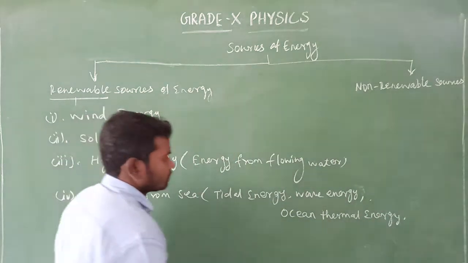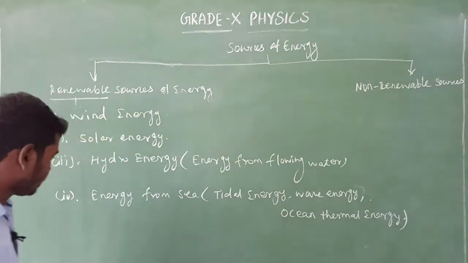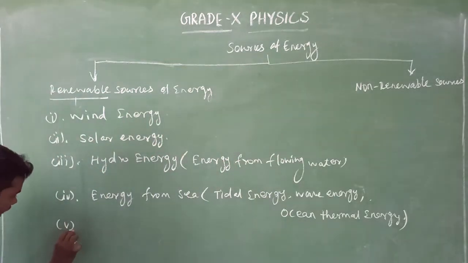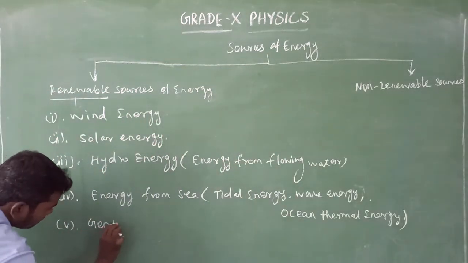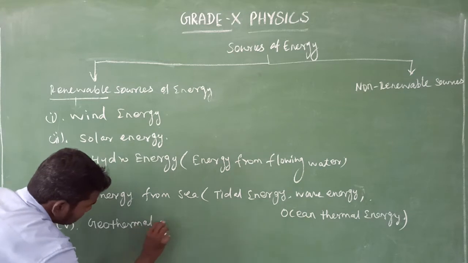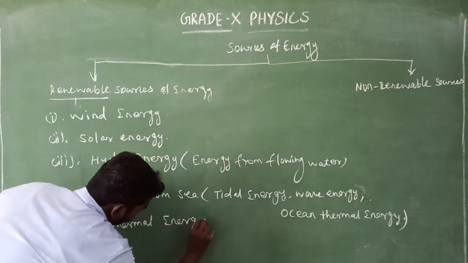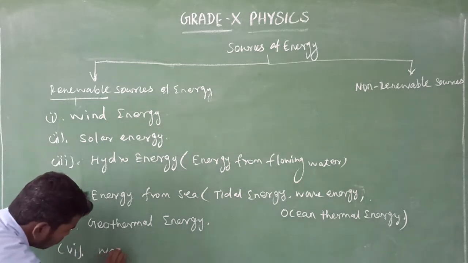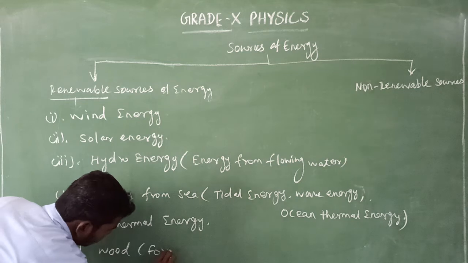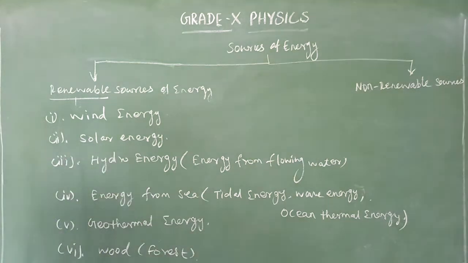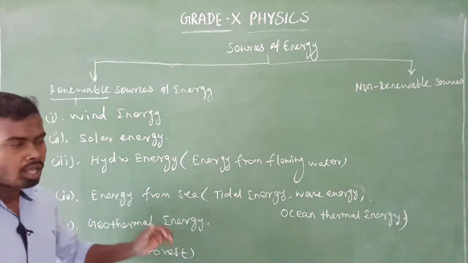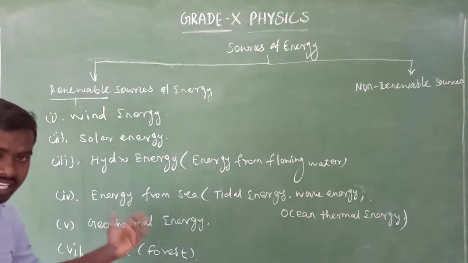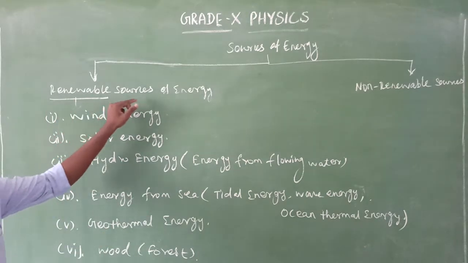Then fifth one, it can be geothermal energy. And last one, final one, it can be wood, which means forest. So these all are examples of renewable source of energy.